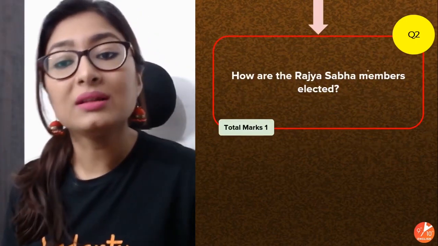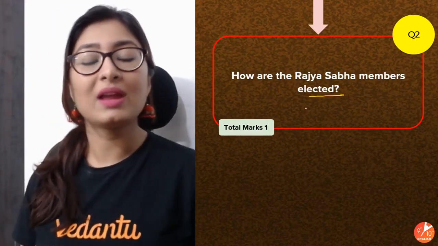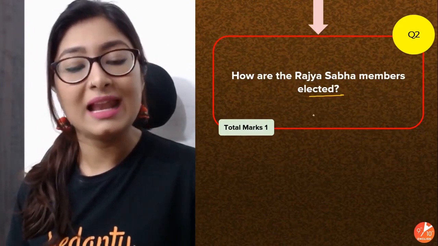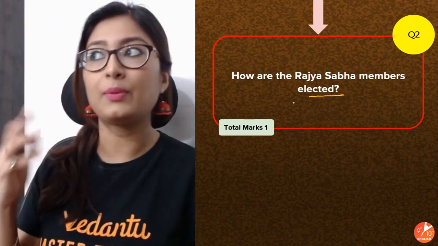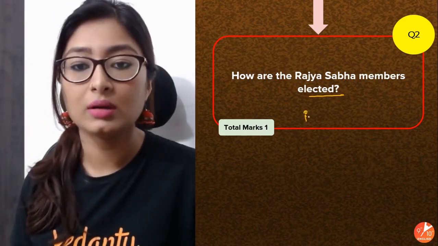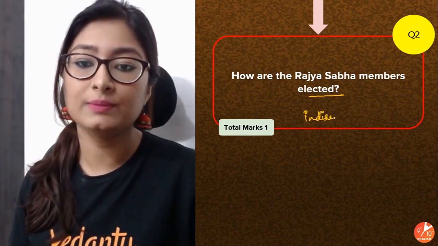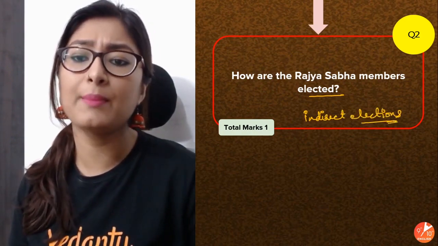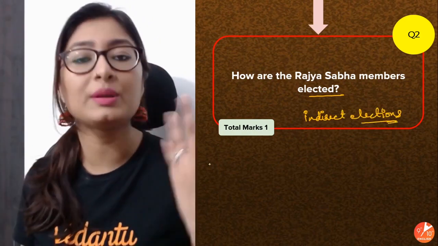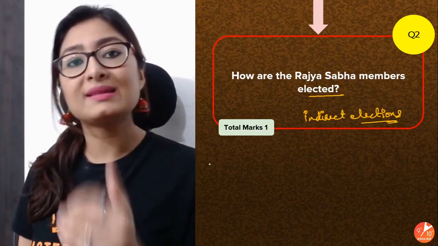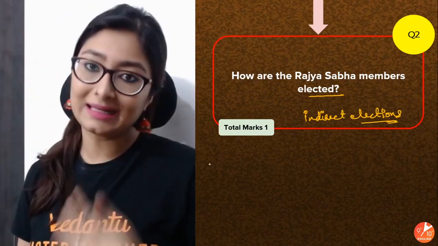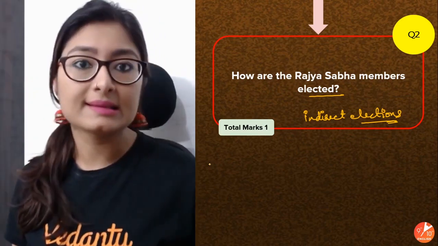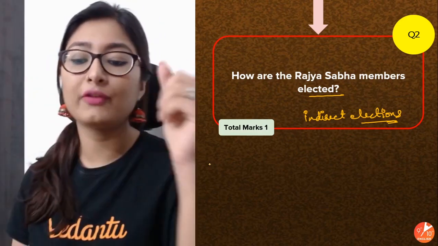How are the Rajya Sabha members elected? Bacha, we have discussed this. Rajya Sabha election does not happen directly. Just like the president, indirect elections for Rajya Sabha members also happen. What do you mean by indirect election? The representatives of Lok Sabha who have been directly elected by the citizens are responsible for the election of Rajya Sabha members.